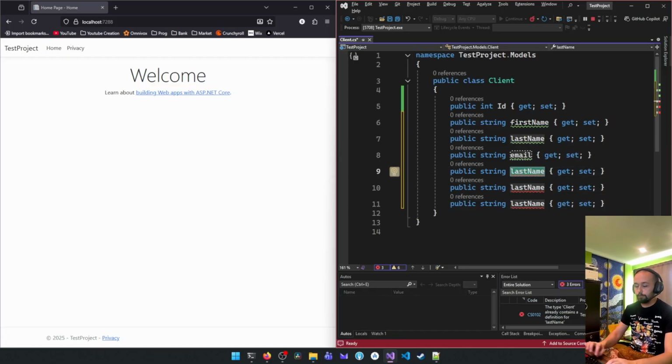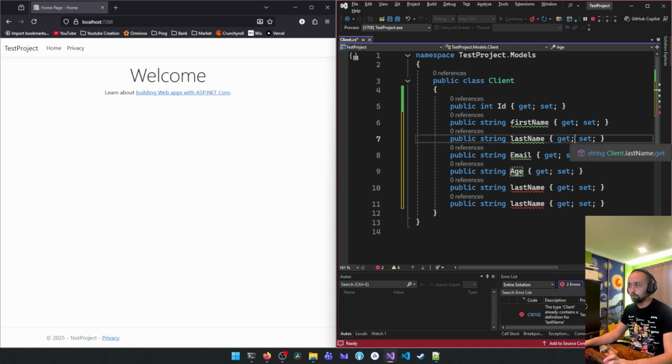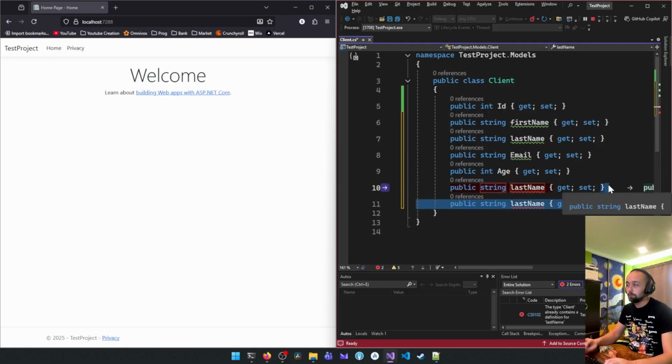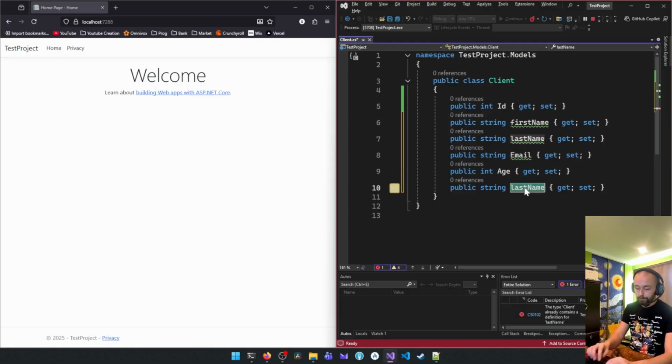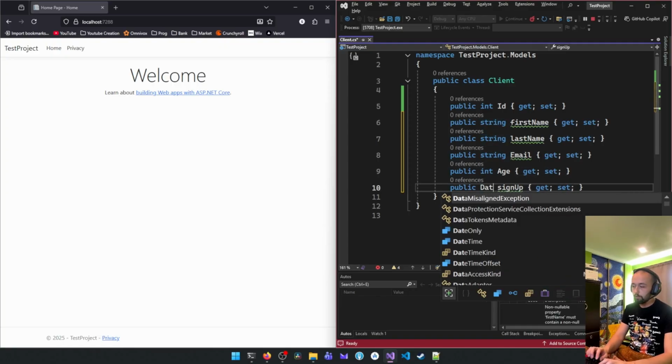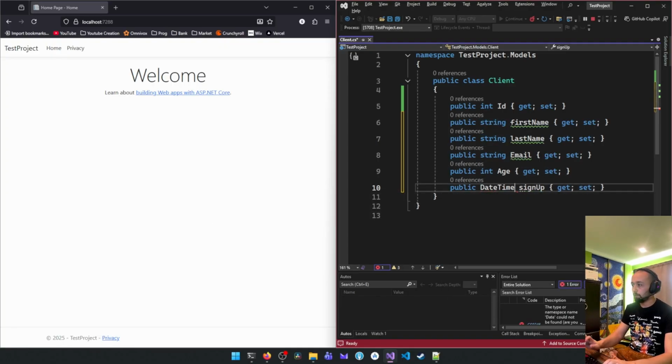Then we have age. Start with a capital letter on single-word attributes. Age is going to be an int because it's a number. And the last one we're going to call sign up, and it's going to be a DateTime. Yes, so now we have it.